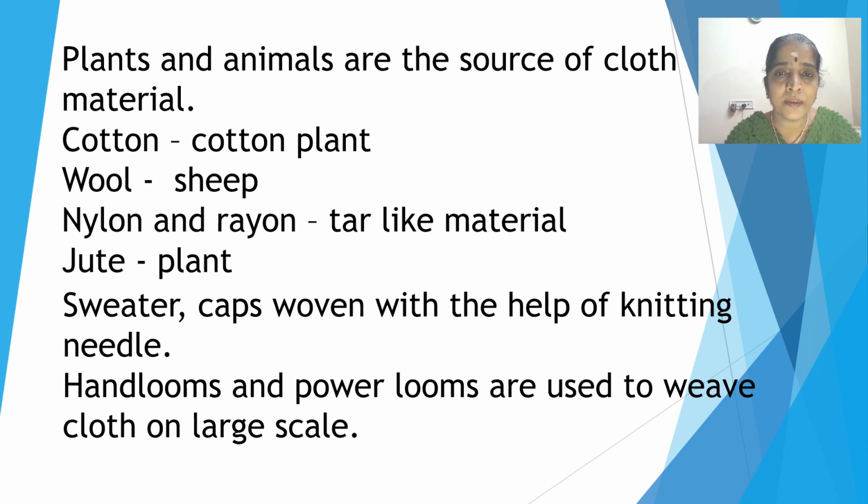Cotton cloth you are wearing, from that cotton which we get from the plant. For the winter you are using a sweater. For that you need wool. And we get wool from the sheep. Nylon and rayon are tar-like materials. Jute we get from the plant. So all these things we get from plants and animals.